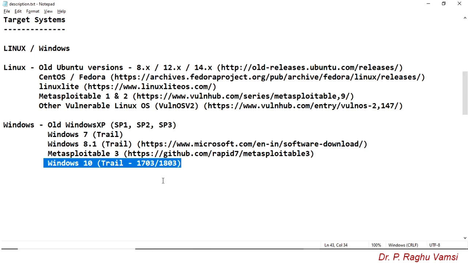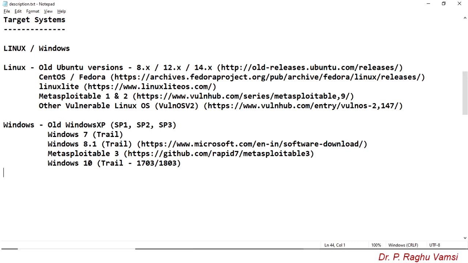I recommend you to download trial versions. In Windows 10, especially the 1703 or 1803 versions. Currently the 2004 OS version is going on, that is, OS build 2004 is current as of the date of making this video. So I recommend you to download either of these two versions.